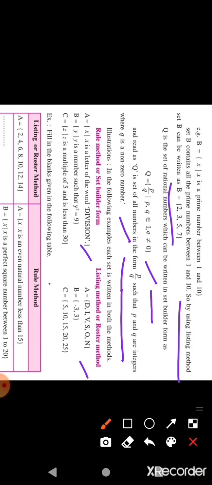So we have to write the numbers that are multiples of 5 but less than 30. So 5, 10, 15, 20 and 25. We can write this as C = {5, 10, 15, 20, 25}.